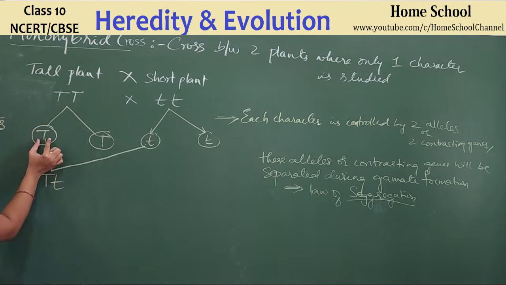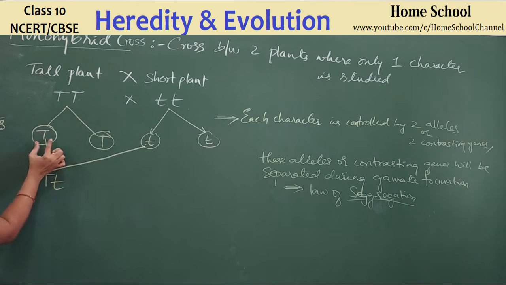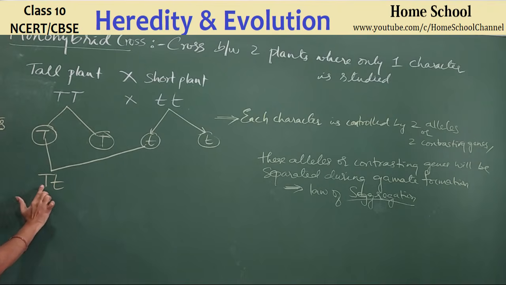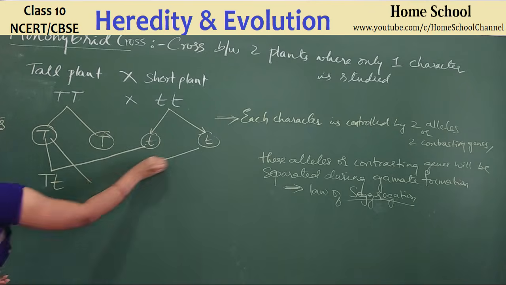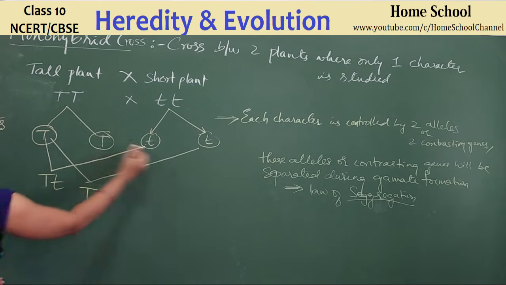Right? Imagine this is one chromosome, this is one chromosome. Baby will have a set now. This chromosome combines with this chromosome. This chromosome has a gene T. This chromosome has a gene t. So what is the pair of chromosomes present in a zygote, guys? Relating to the character height, that is capital T, small t. Yes or no? And this T can combine with this t also. And in the zygote, what is the genotype you will find? Capital T, small t, right?